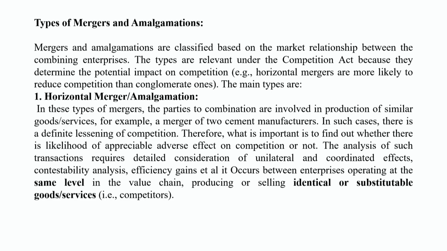On the same terms, a horizontal merger or amalgamation involves the production of similar goods or services, for example, two cement manufacturer companies, both at the manufacturer level. So there is a definite lessening of competition. Therefore, what is important is to find whether there is likely to be an appreciable adverse impact or not.